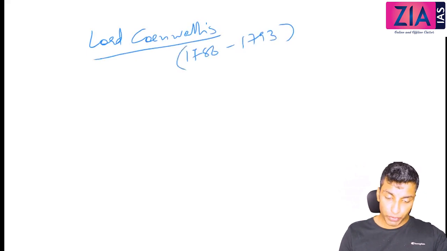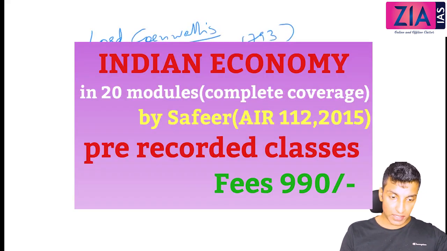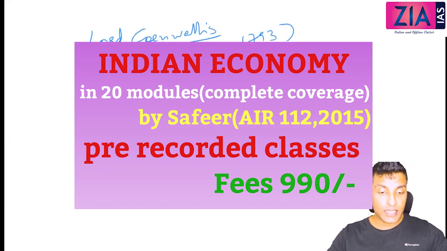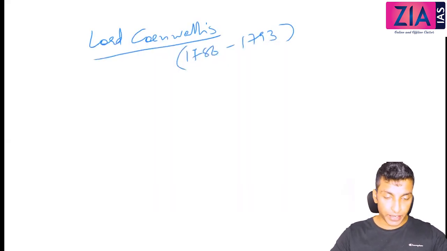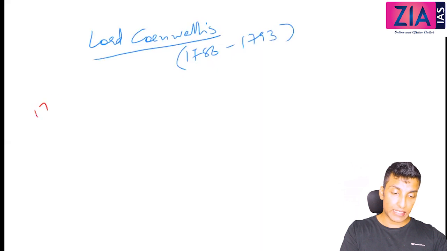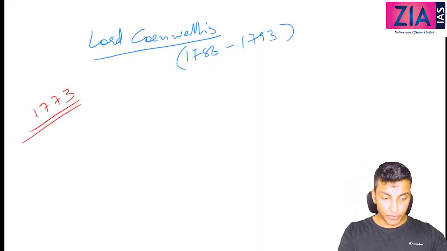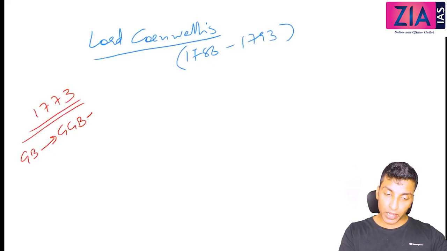If you go for a quick recap, we have discussed Lord Warren Hastings, and why his period in history is known as the trial and error period, and we have discussed the context for that. We have discussed the Regulating Act of 1773, and I have told you the Governor of Bengal became Governor General of Bengal along with 4 council members, and the decision has to be taken on the basis of majority.